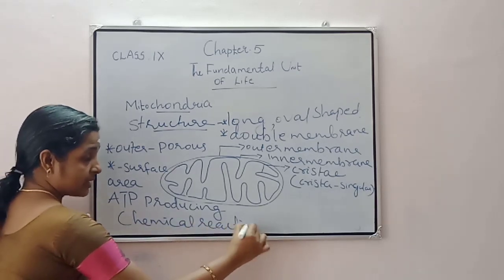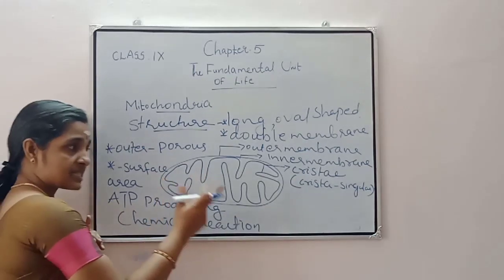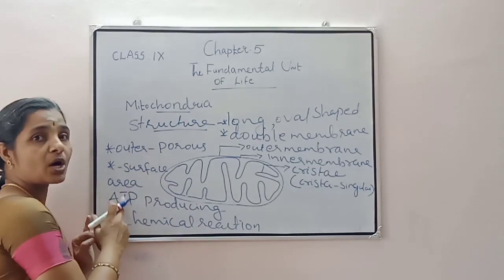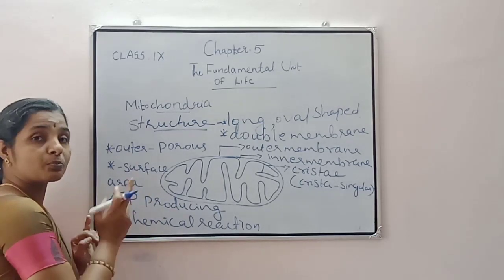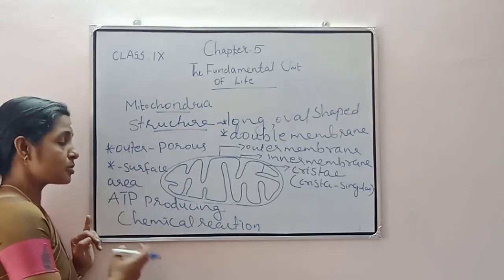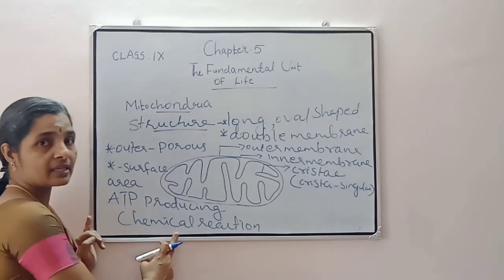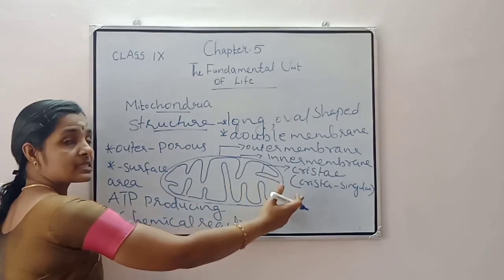For producing ATP molecules, there are numerous chemical reactions. For those chemical reactions, cristae is helping.